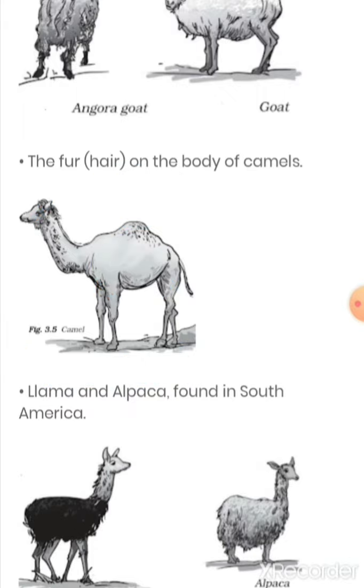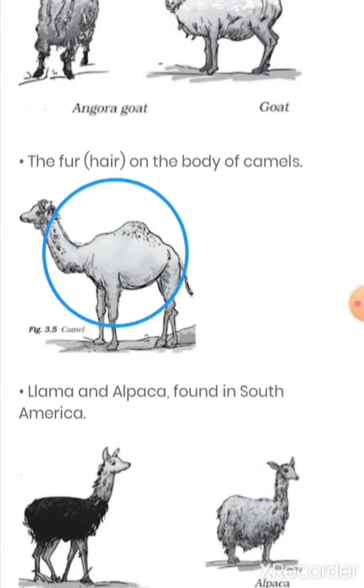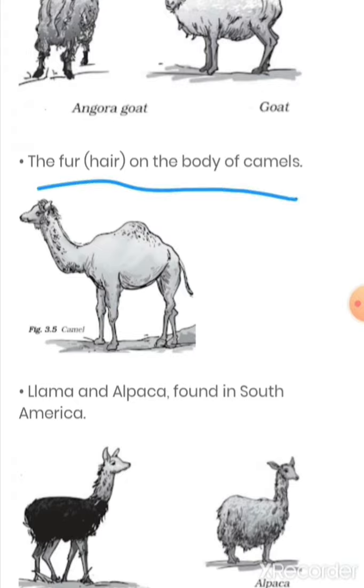It is very hot in the desert in the daytime, but at night it is very cold. You can search the temperature of Jaisalmer tonight and see that it is lower than the daytime temperature. That's why in winter they need fur to protect their body, and hair is also obtained from them in summers.